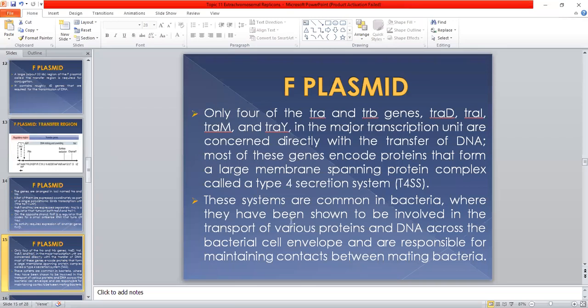These systems are common in bacteria, where they have been shown to be involved in the transport of various proteins and DNA across the bacterial cell envelope. So this complex can facilitate the transfer of DNA and proteins across the bacterial cell envelope and is responsible for maintaining contacts between mating bacteria. This protein complex is also responsible for the contact between the donor and the recipient bacterium.